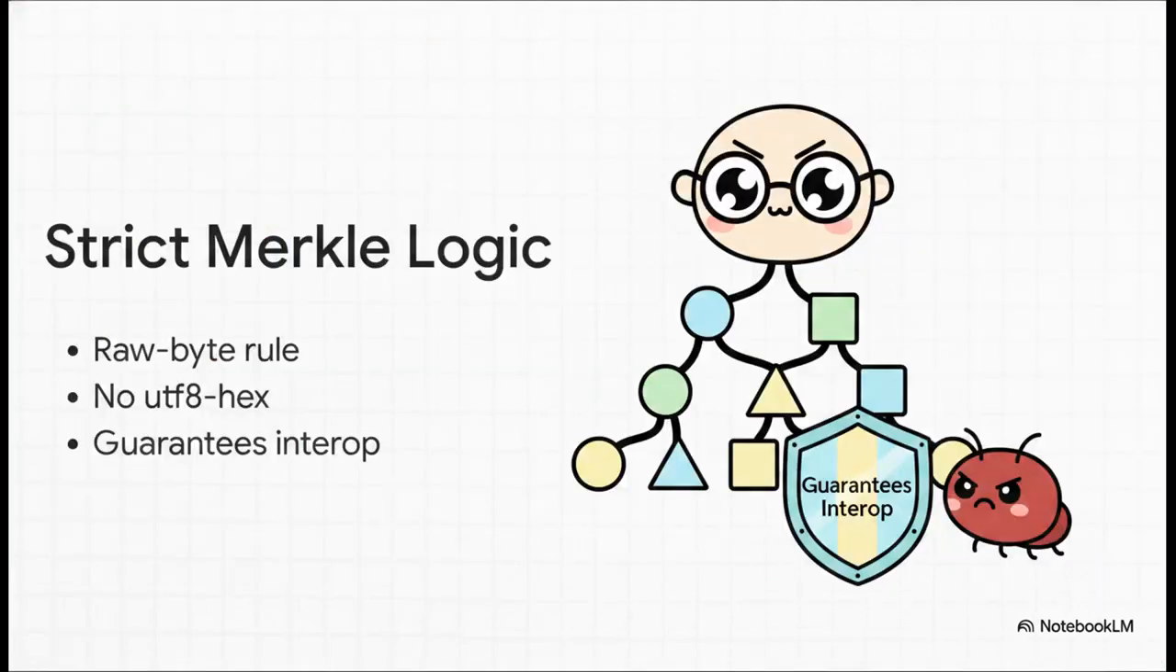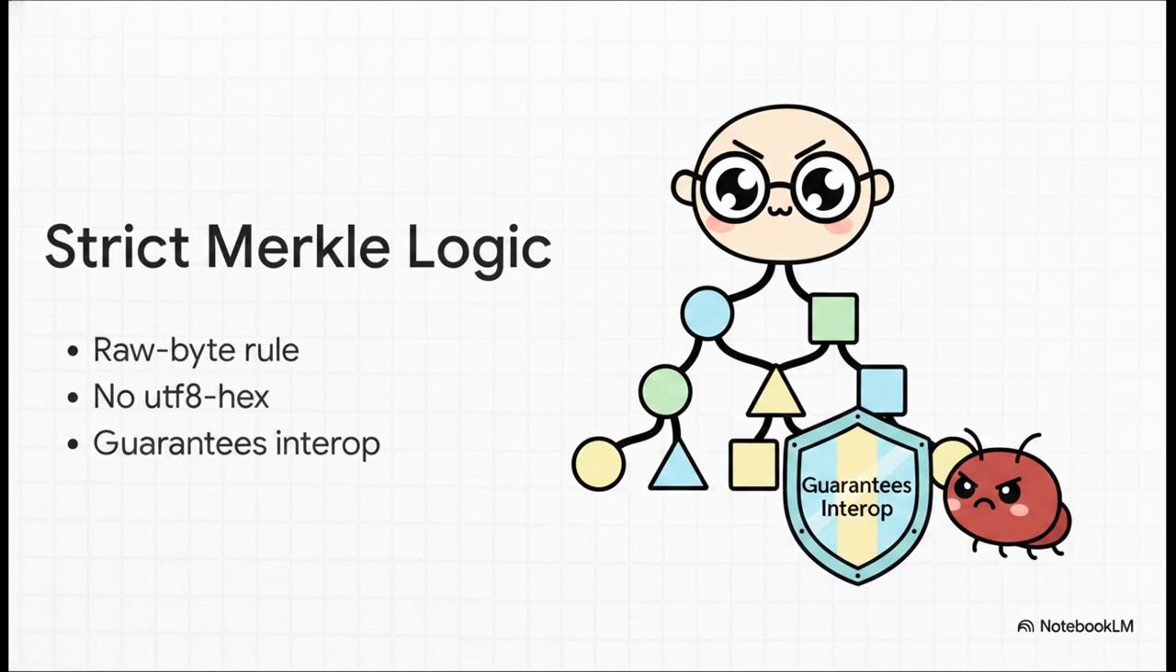Now, I'm going to geek out for just a second on the transparency log layer because their design choice here is so smart. They deliberately chose to use the strict RFC 9162 raw byte Merkle rules. That means when they're hashing nodes, they decode to 32 raw bytes. They don't mess around with hex string text as UTF.